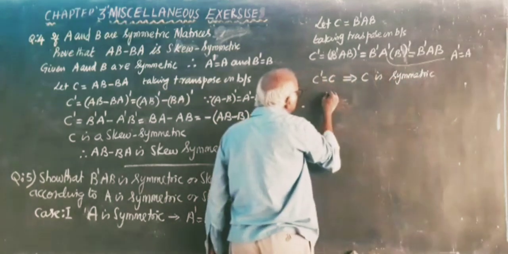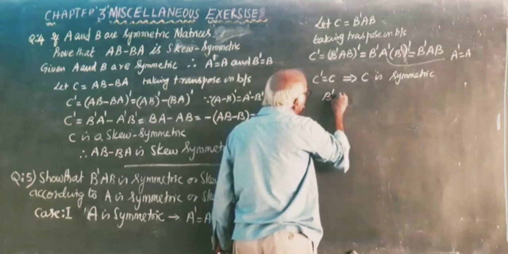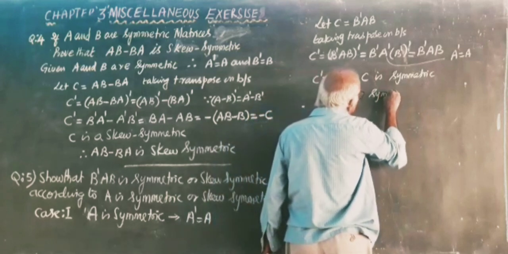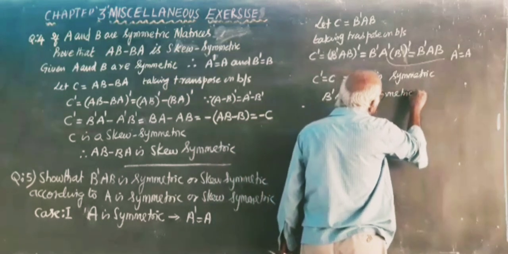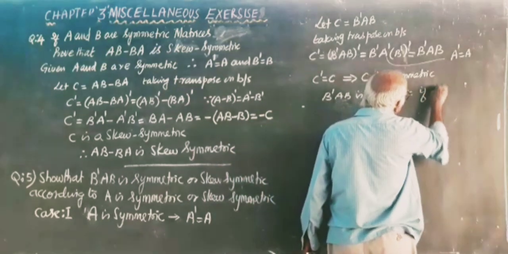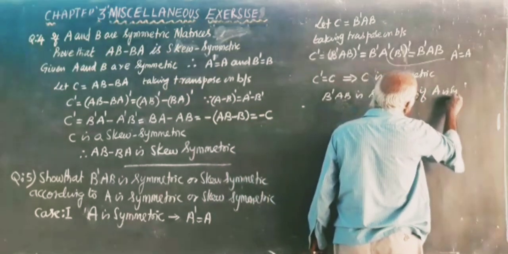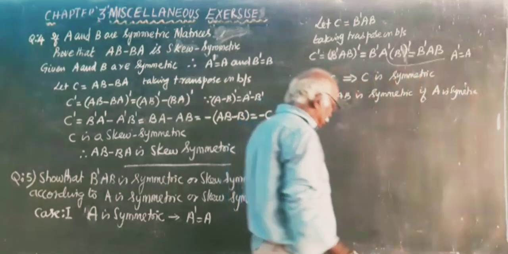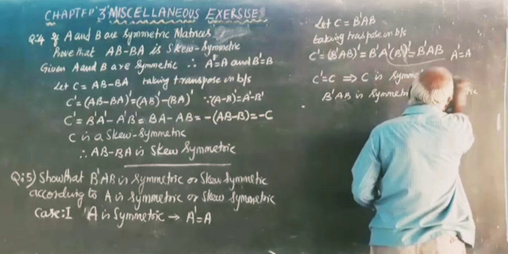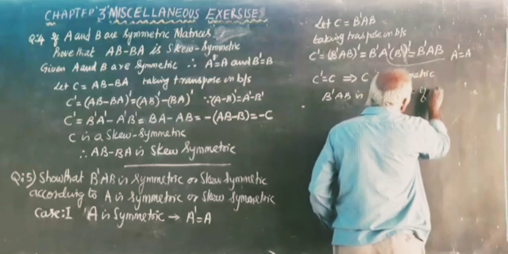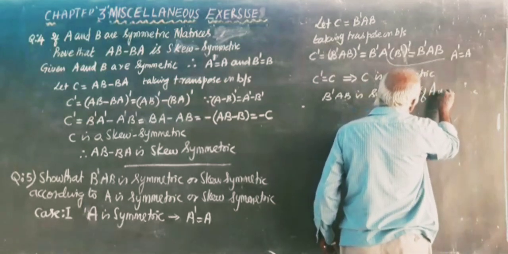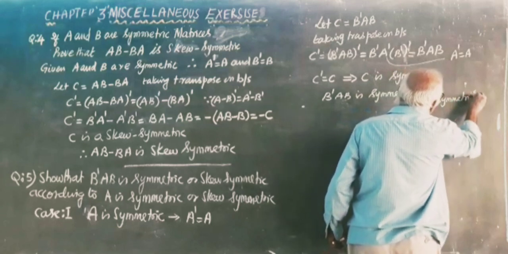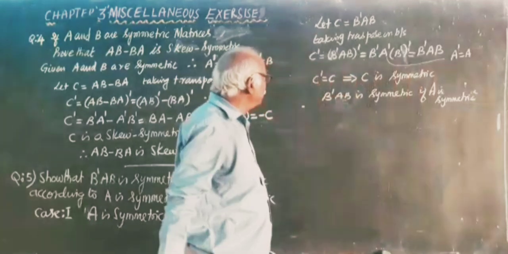C is symmetric means B dash AB is symmetric if A is symmetric.